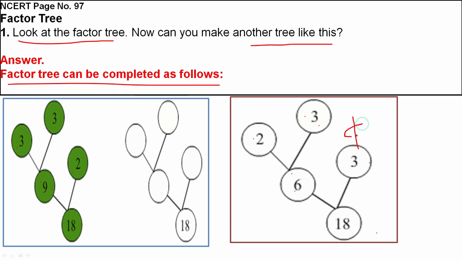That is not necessary. So this tree can grow maximum up to prime numbers only. You have to extend the tree up to prime numbers and end with prime numbers. That is very important. You see 2, 3, 5, 7, these are the prime numbers, you know.